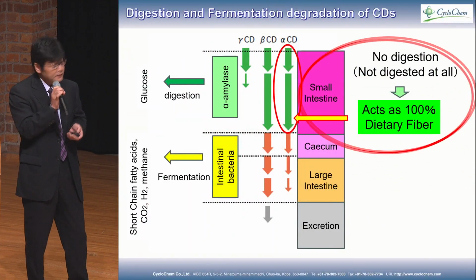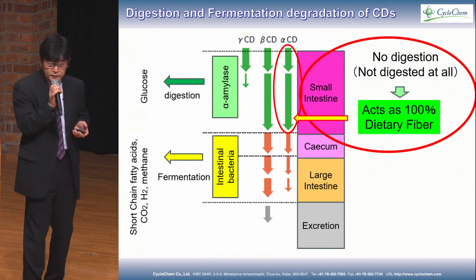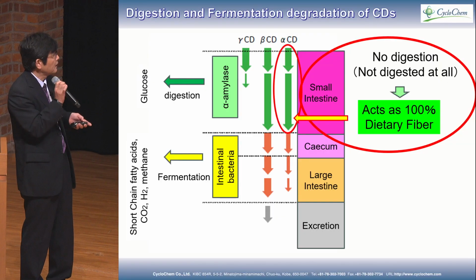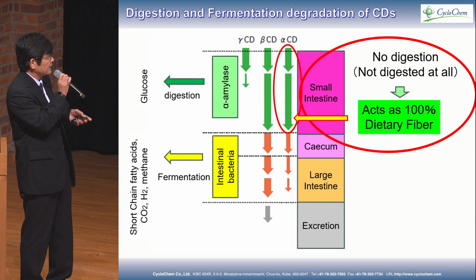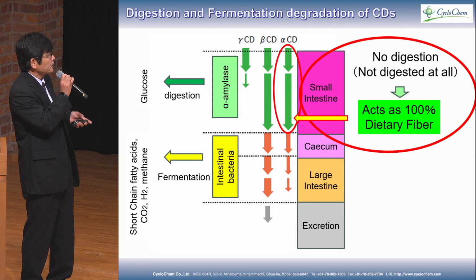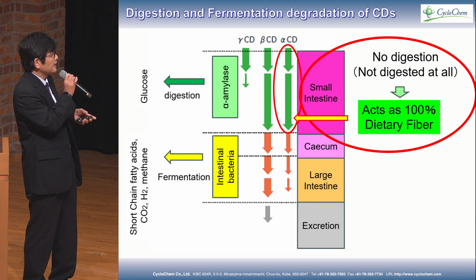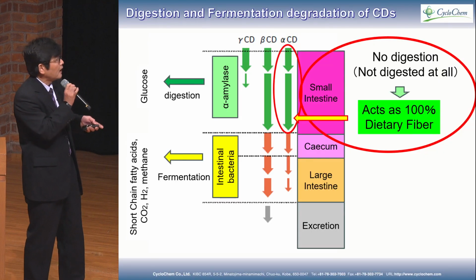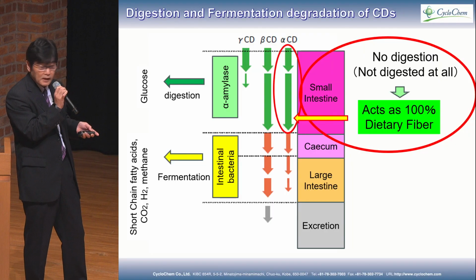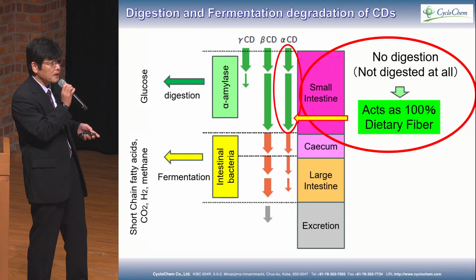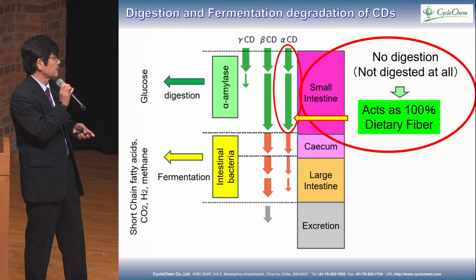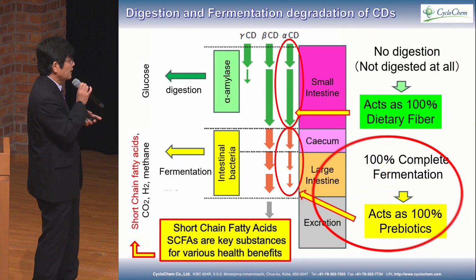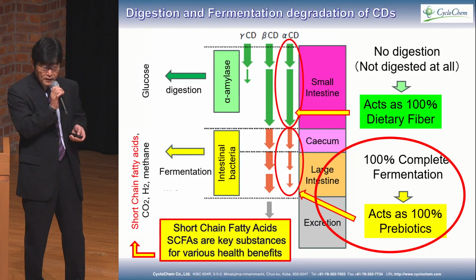So this is the digestion and fermentation degradation of the cyclodextrins. The 3 cyclodextrins are totally different. As you can see, alpha-cyclodextrin, this molecule, is not digested by the alpha amylase. That means single molecule, that's why no digestion at all. That means alpha-cyclodextrin can act as a 100% dietary fiber, going to the large intestine 100%.